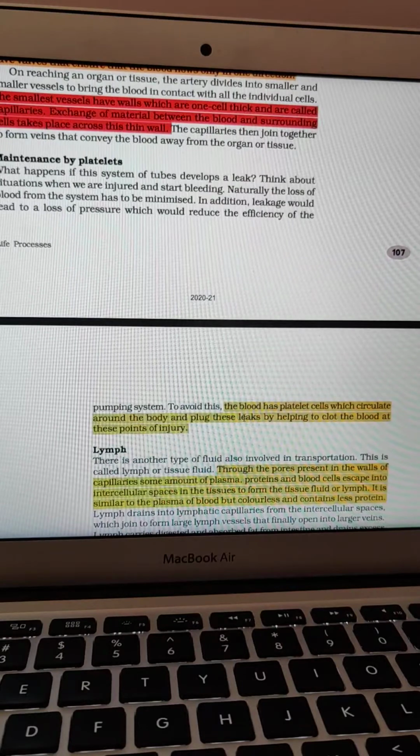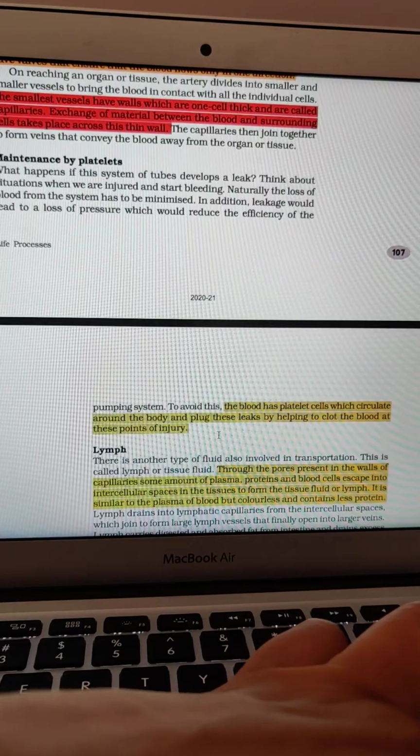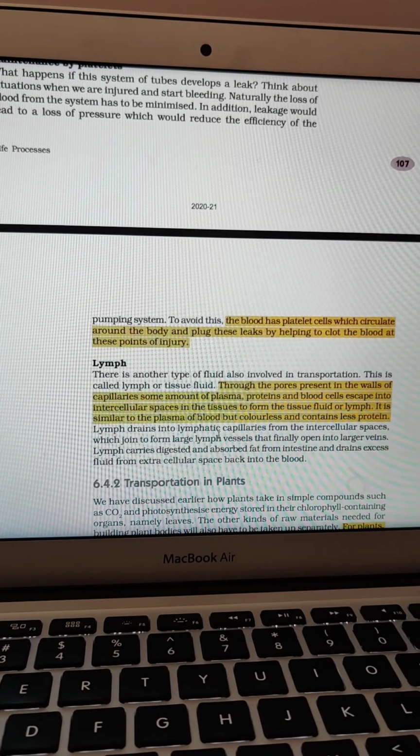To this damaged site, the platelet forms a network-like structure which prevents the cellular component from flowing, and slowly it dries up, and this we call as what? Clots. So the platelets are responsible for clotting of the blood. Next is what? The lymph.